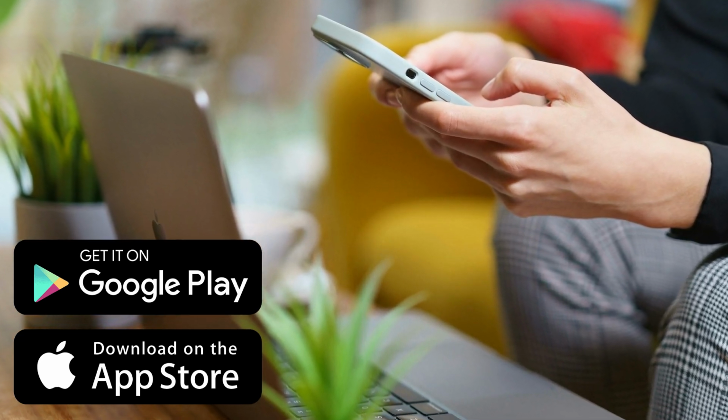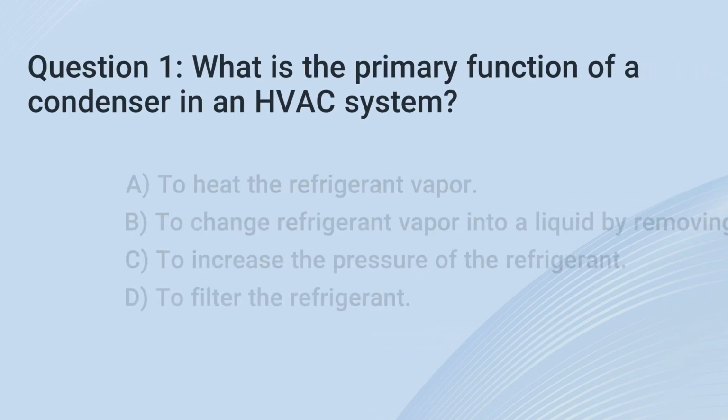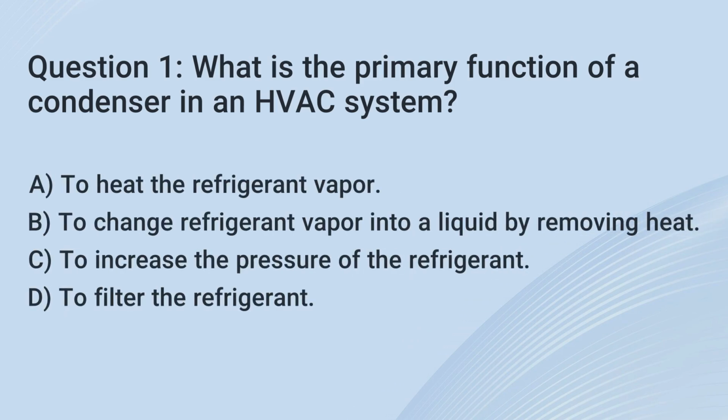1. What is the primary function of a condenser in an HVAC system? A. To heat the refrigerant vapor. B. To change refrigerant vapor into a liquid by removing heat. C. To increase the pressure of the refrigerant. D. To filter the refrigerant.